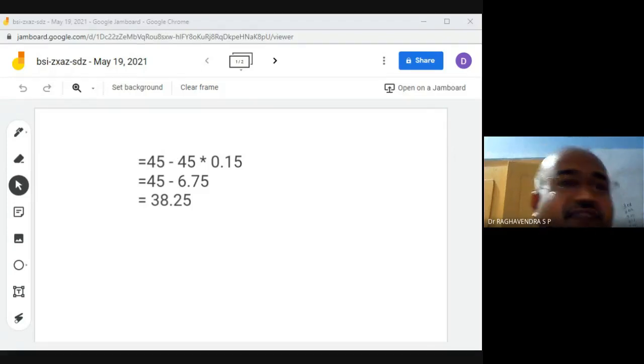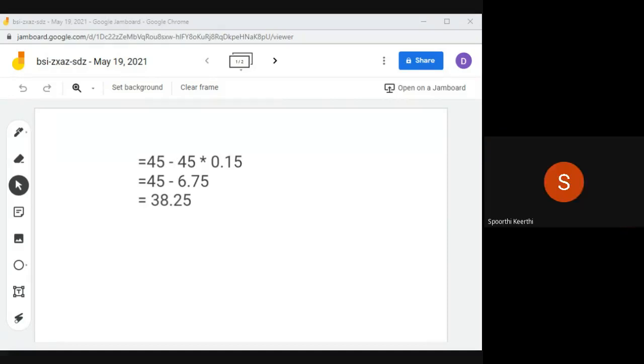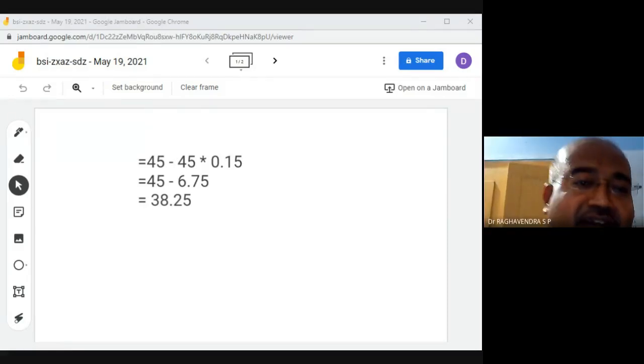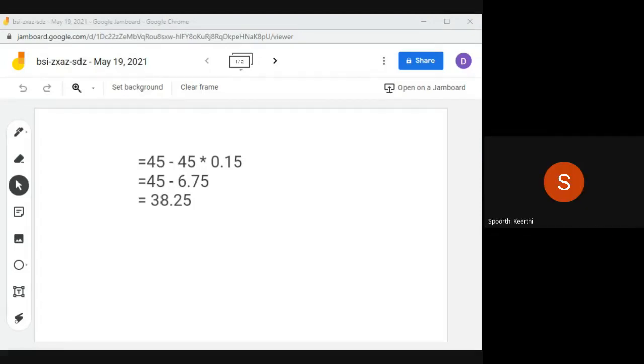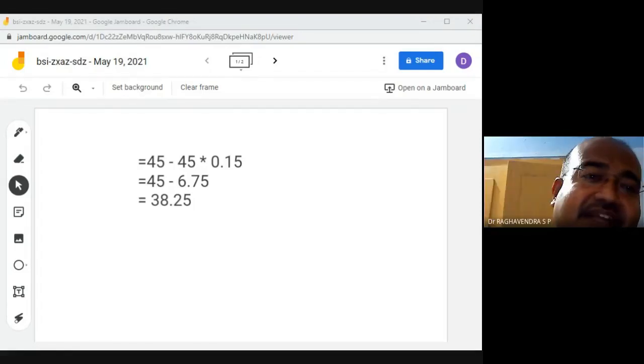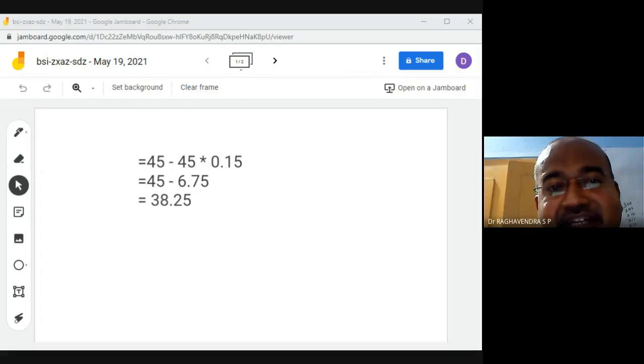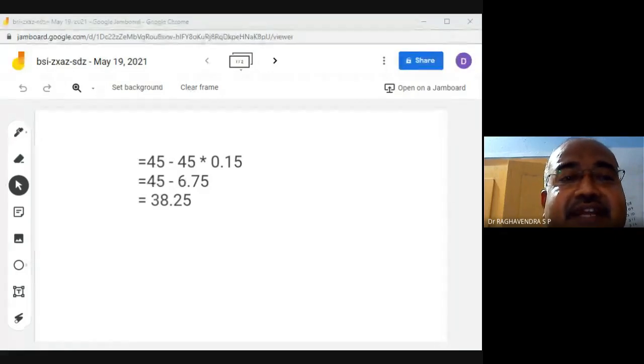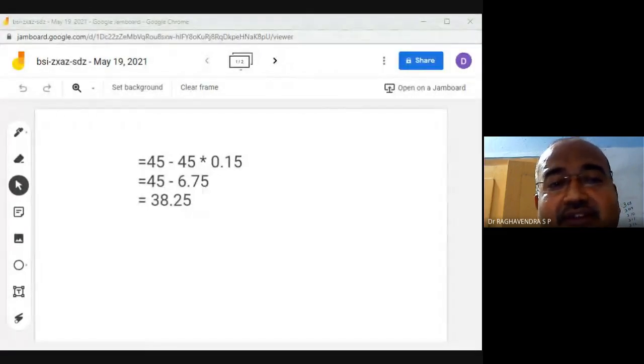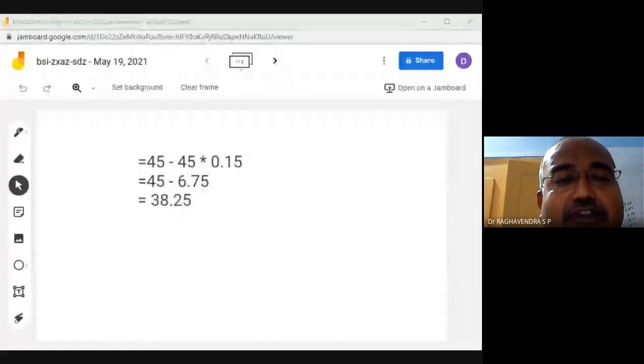Can you see the whiteboard, dear students? Yes, sir. Okay. How much total price do we have to pay them? 45. So minus super.getPrice, that is 45. How much discount is he offering you? 15%. It means into 0.15. So 45 we keep as it is, minus we keep as it is. 45 into 0.15, how much does it come to? 6.75. This is the discount amount 6.75 and the actual amount you have to pay is 45.